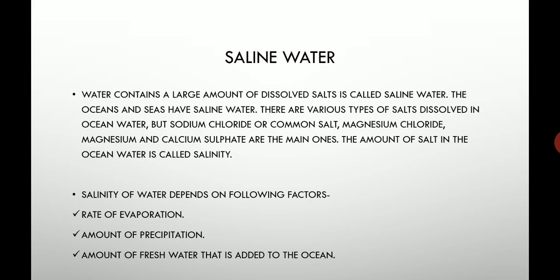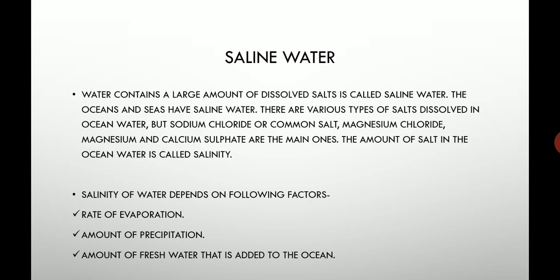Ocean and sea water, for example, is saline water. There are various types of salt, not only common salt. Sodium chloride, or common salt which we use at our home, magnesium chloride, and magnesium and calcium sulfate are the main salts which could be found in saline water.